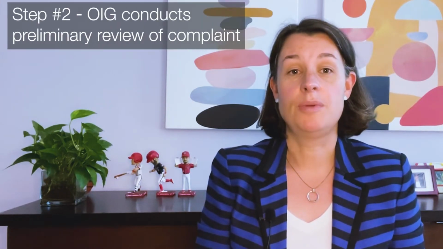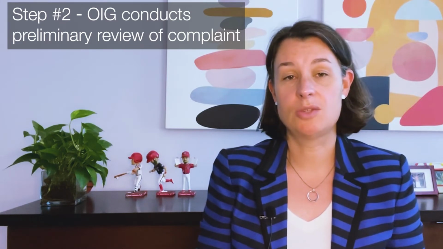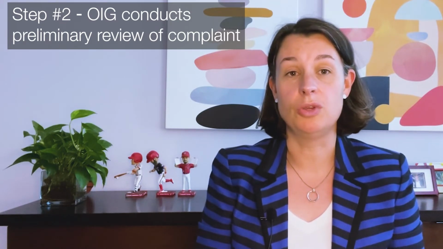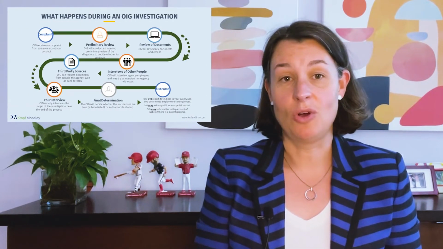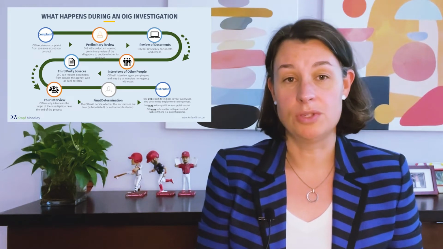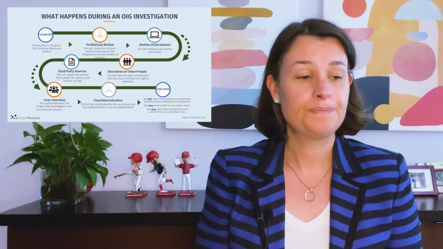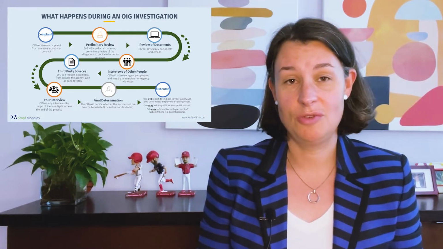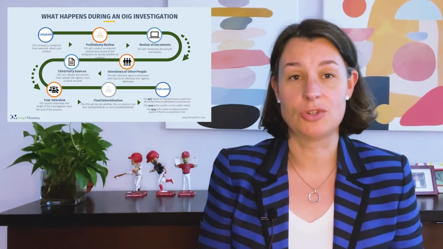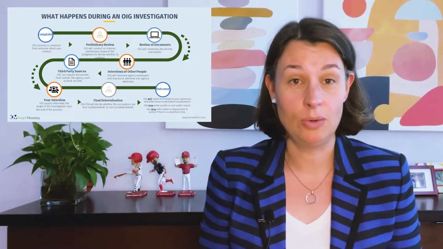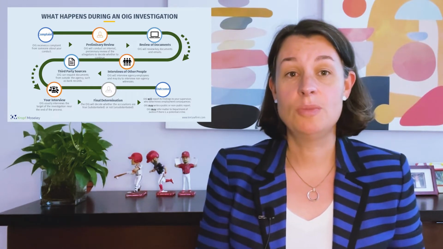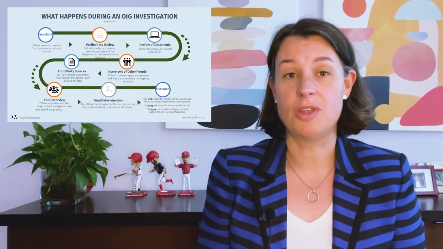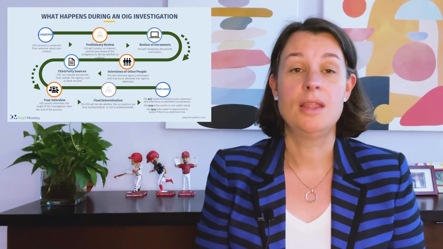Now, the second step is internal to the OIG, and that's when the OIG does its internal review of that complaint to see if it wants to open a formal investigation. That step involves the OIG looking at what the complaint was. They're going to look at whether or not they even have the jurisdiction to investigate that person, whether or not they have jurisdiction over what the complaint is about, and so forth.